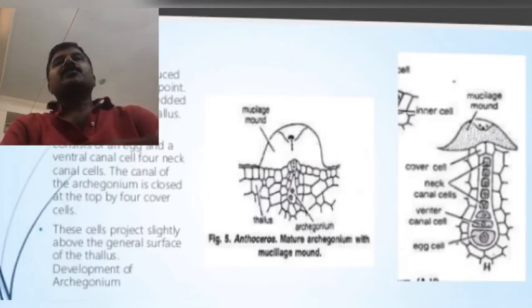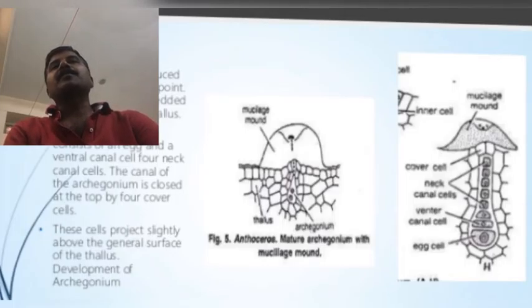The antheridia and archegonia are all completely embedded on the inner side of the thallus. In Anthoceros, especially in monoecious species, the archegonia are produced after the antheridia. The thallus containing archegonia exhibits a funnel-shaped mound of mucilage. The mature archegonium is a flask-shaped structure with a venter and a neck.